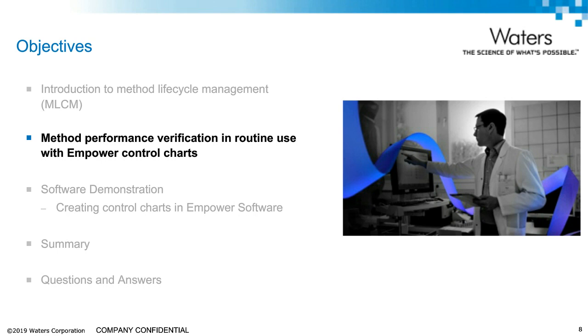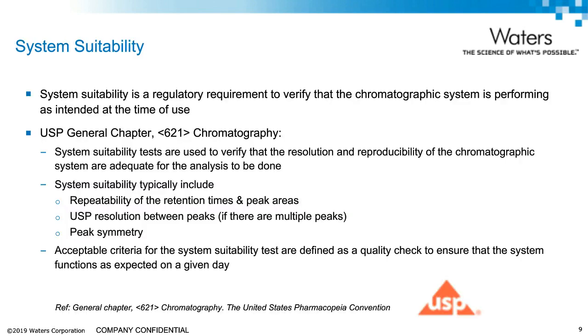Next, we will use Empower control charts to perform trend analysis of the system suitability results, assay results, and column performance over routine use. As you may know, system suitability is a regulatory requirement to verify that the chromatographic system is performing as intended at the time of use.